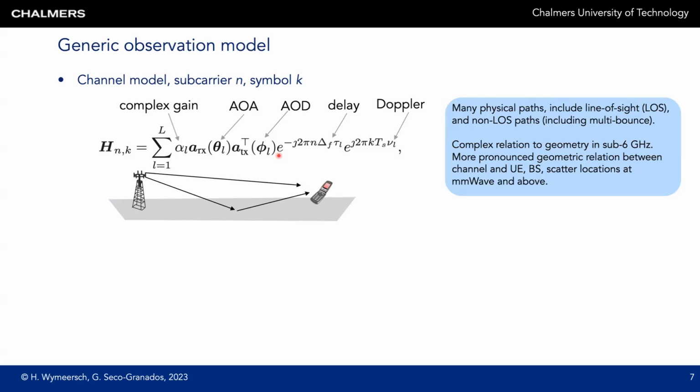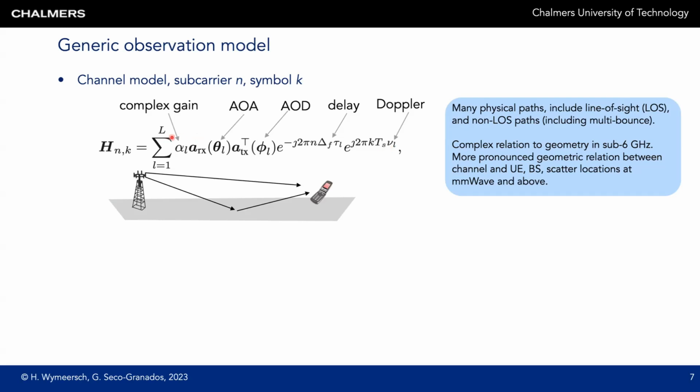Next, there's the impact of the frequency, or subcarrier index N, which leads to a linear phase progression, which depends on N, the subcarrier spacing, delta F, and the path delay, tau L. And finally, there's a linear phase progression across time, depending on the time index K, the symbol duration Ts, and the Doppler nu L.